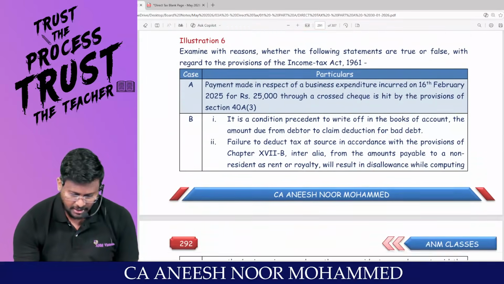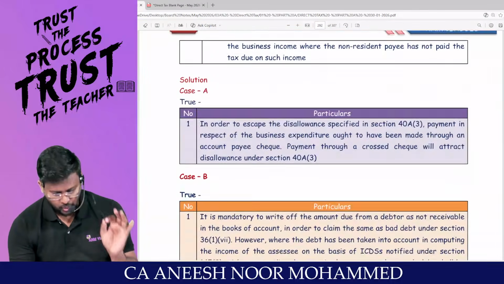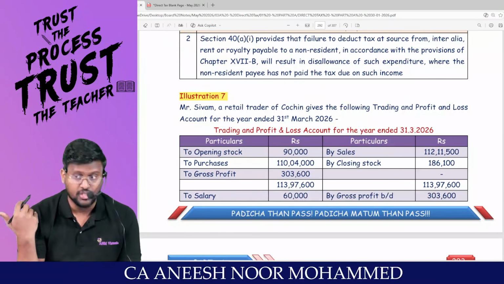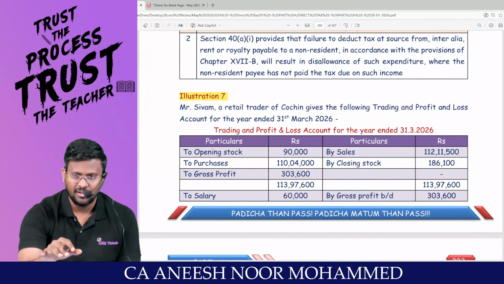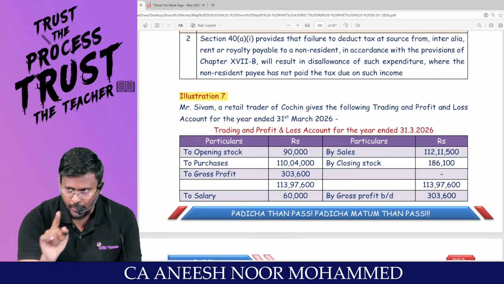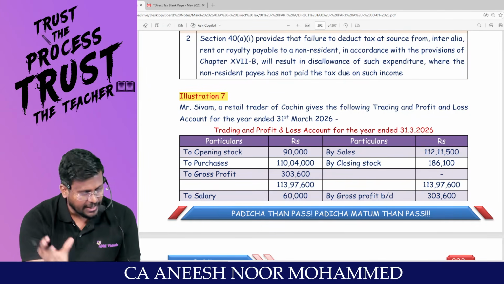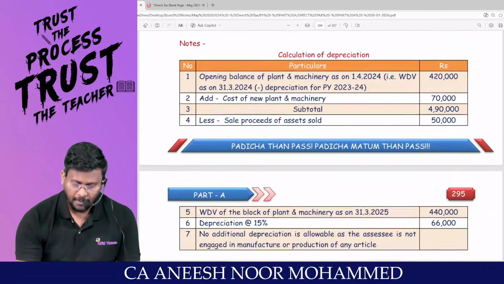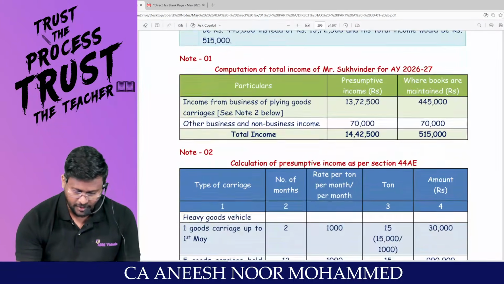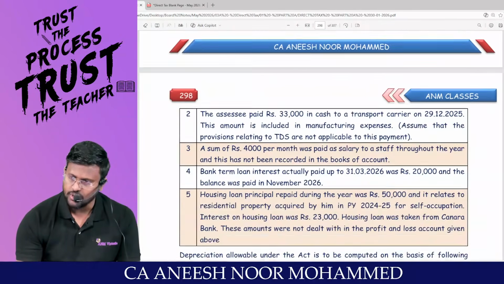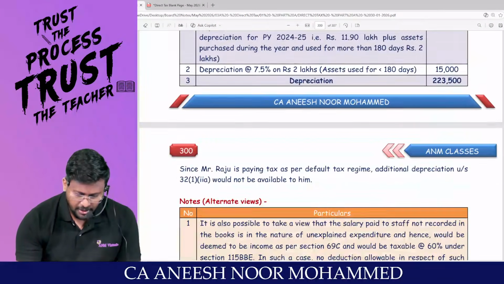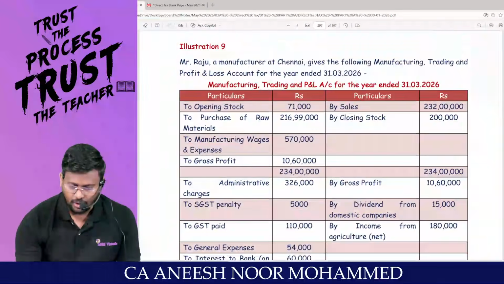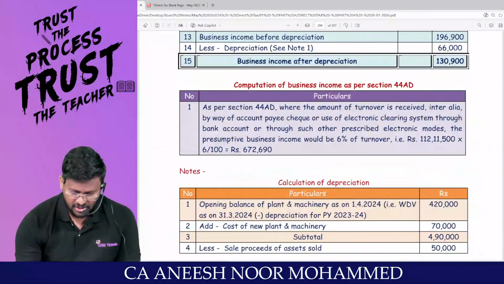Am I right? I'll be doing one more question from this slot, illustration number 6, because after that, from illustration number 7 onwards, full-fledged computation questions will start. Before that, everyone should do one quick revision of the PGBP, revise the entire provision of the PGBP. Then we'll start doing the P&L related questions, and you will be able to understand them in a much better way. Basically, we will be moving into computation based questions. They will give a P&L account, and we have to apply everything into one question. If you are not able to apply the provisions, you will start crying.